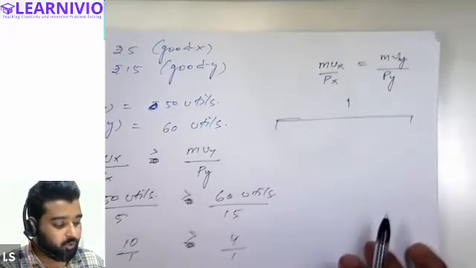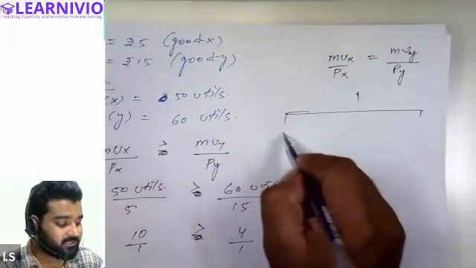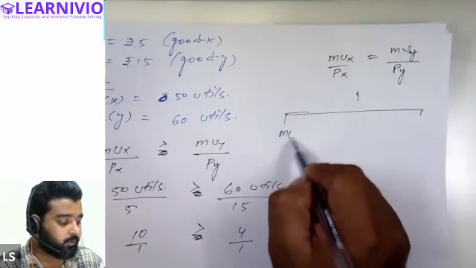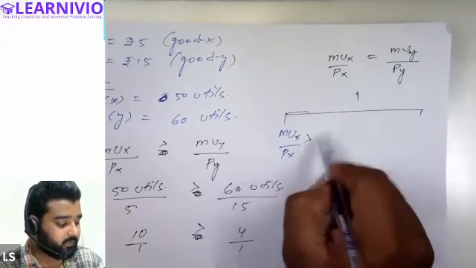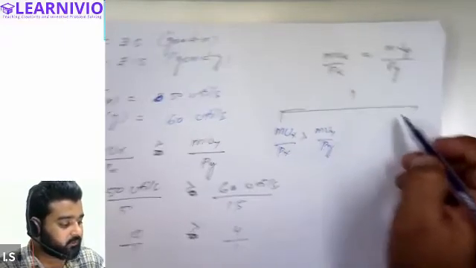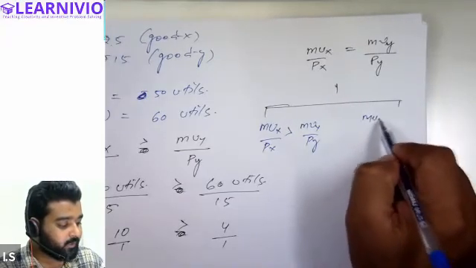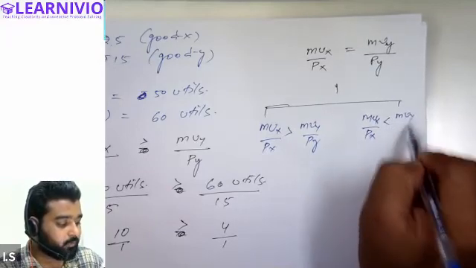If the consumer is not in equilibrium, there may arise two situations, just like in case of single commodity. Number one, MUx upon Px can be greater than MUy upon Py. Second, MUx upon Px is less than MUy upon Py.